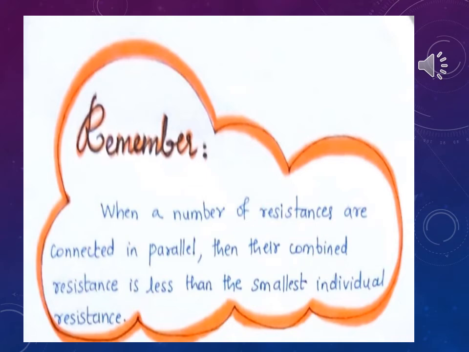Now to understand this statement in detail, we shall solve a problem. Because the statement is given like this: when a number of resistances are connected in parallel, then their combined resistance is less than the smallest individual resistance. That means, for example, if 2 ohms, 3 ohms and 5 ohms resistors are connected in parallel, whatever total resistance the circuit will have will be lesser than the smallest individual resistance. In this case, which is the smallest? 2 ohms, isn't it? So the total resistance will be smaller than that. You will understand it clearly with the problem. We shall solve it now.